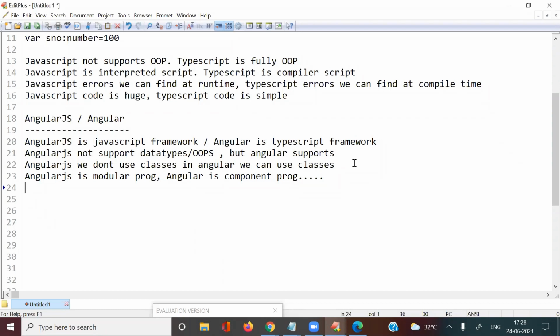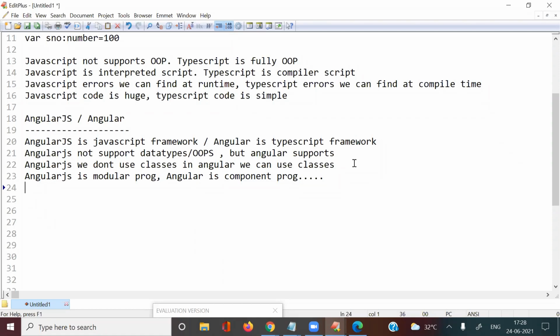Functions we are creating as modules and components. In AngularJS we create modules, and in Angular we call them components.